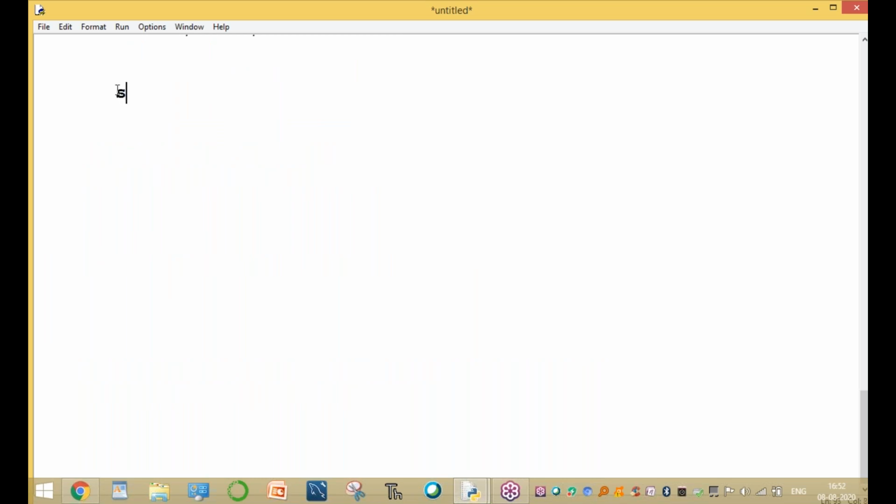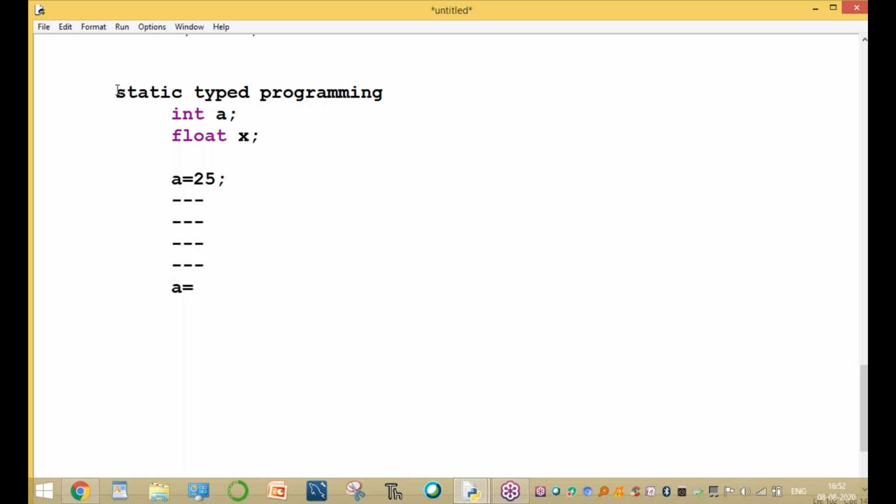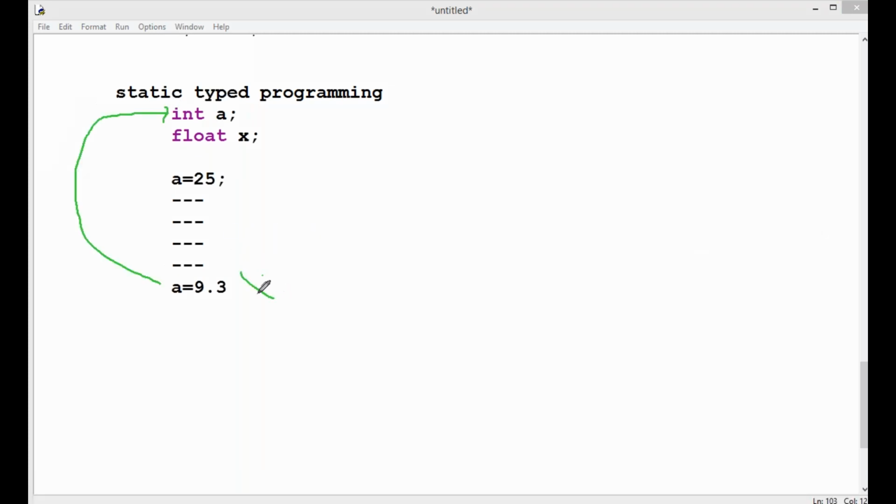Sir, what is the disadvantage of the static type, sir? The disadvantage of a static type programming language is that we need to declare the variable. Here, a is an integer, and for example, float x. What is the meaning of a? A is an integer, and it always stores only integer values. We cannot store other values. For example, if you try to store a equal to 9.3 after a few statements, it's not possible. Why? Because once we declare a variable as integer type, we cannot store a float value. We can always store only integer values.